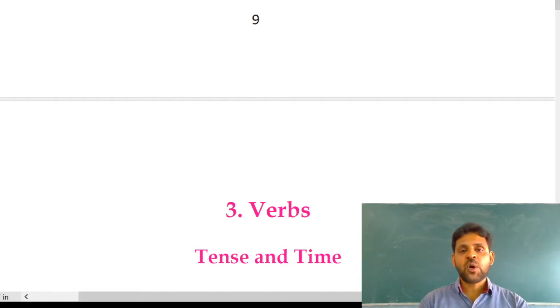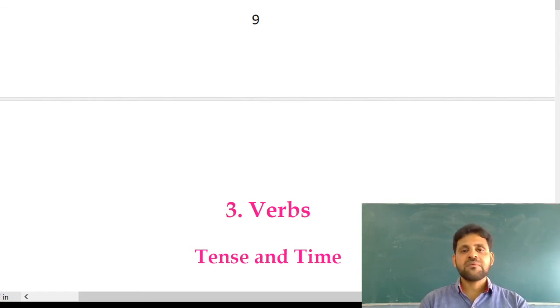Even past tense also, we have four kinds of forms that is similar to present tense, but the time of the action is different. So past tense is used when we refer to the action which completed in the past. Yes, simple past. See, before I told the example, he spoke English well. The term spoke shows the action which was done and completed in the past.